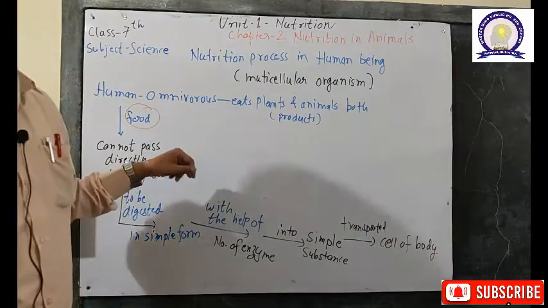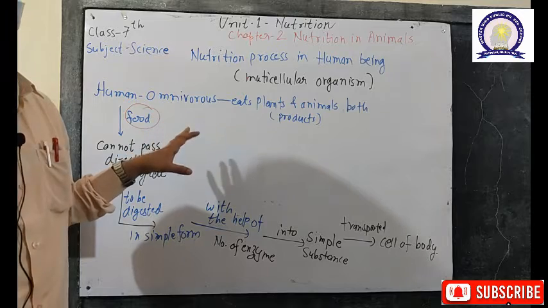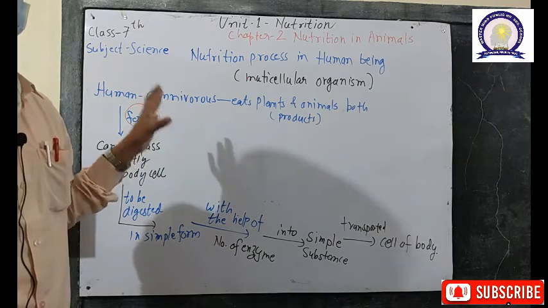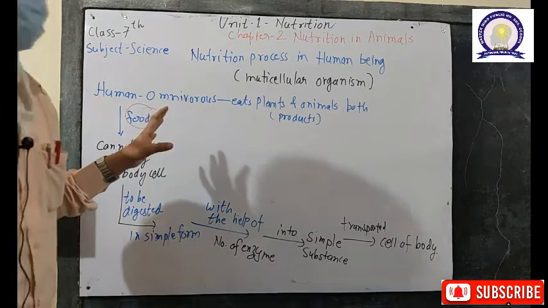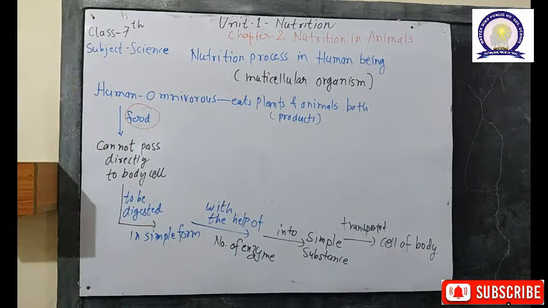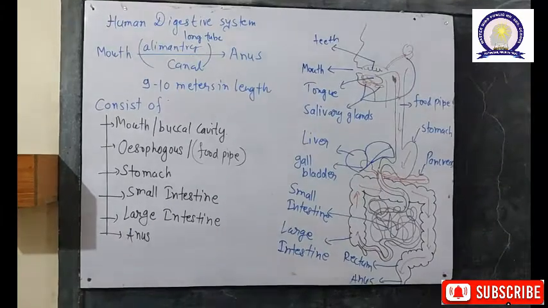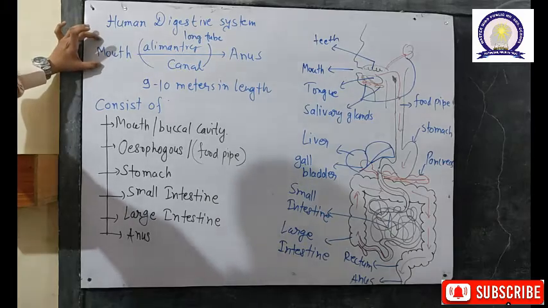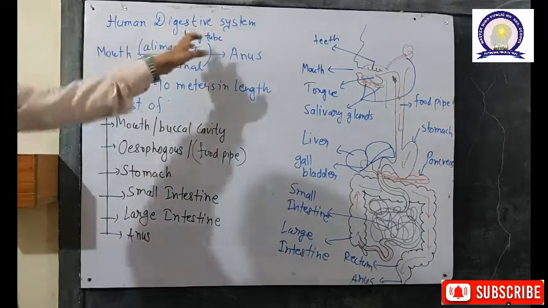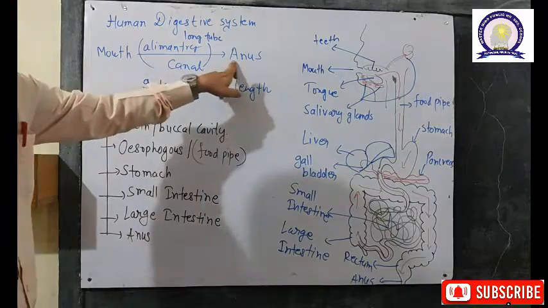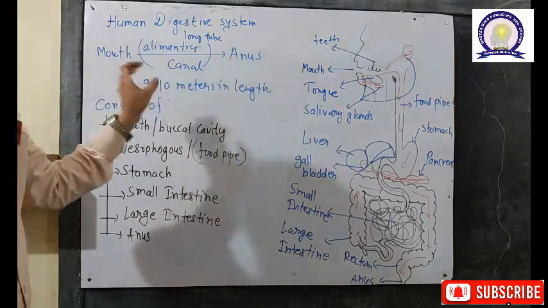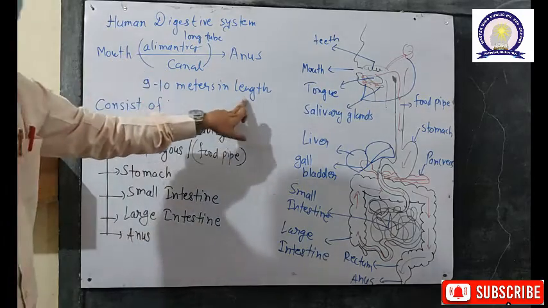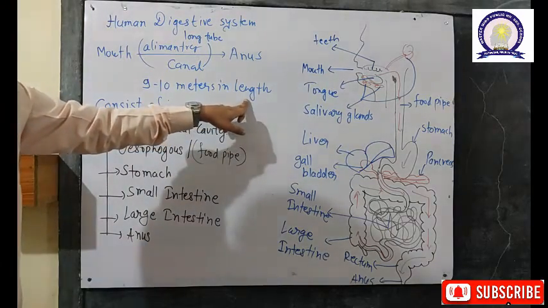Now we will be discussing the complete process of human digestion along with the various organs present in the human digestive system which help in digestion. The human digestive system starts from the mouth and continues in a long tube called the alimentary canal and ends at the anal canal, the anal orifice. The whole alimentary canal of the human is almost 9 to 10 meters in length, and it is composed of various organs.